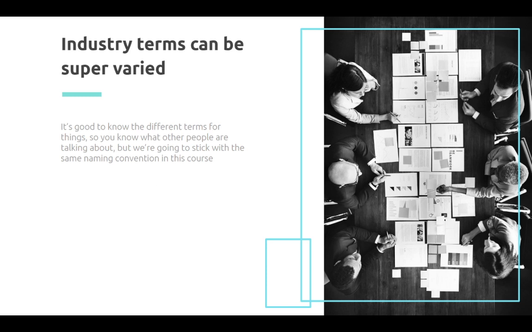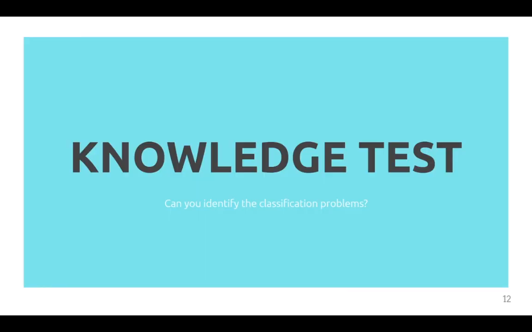You're going to hear a lot of different terms across the industry. There's a lot of variety depending on your background. So it's good for you to know the different terms just so you know what other people are talking about. So we're going to use feature, algorithm, and target. We've covered the basic definitions and a few different terms. Now we're going to check if you've been paying attention.